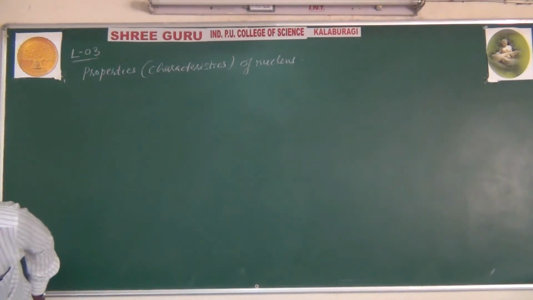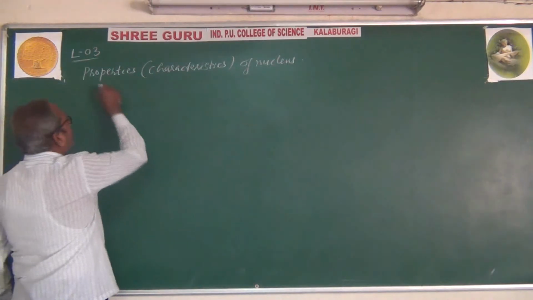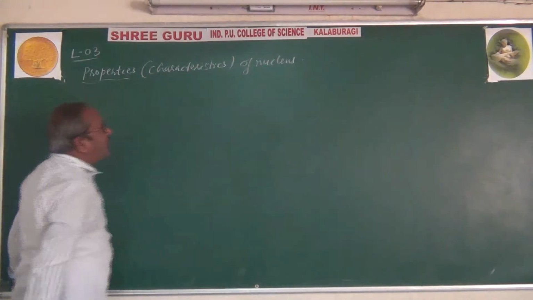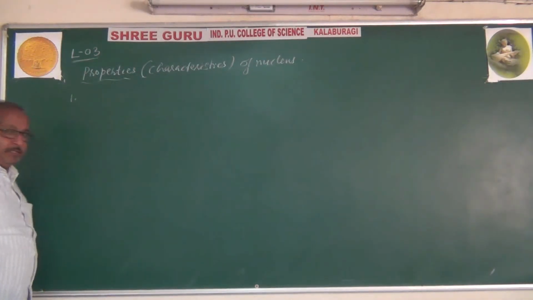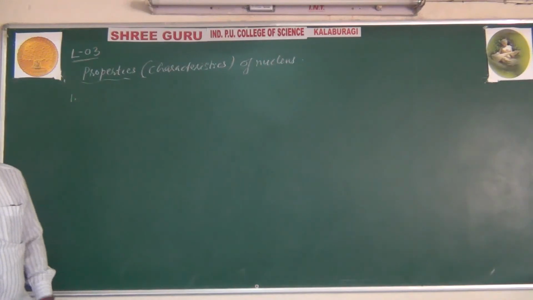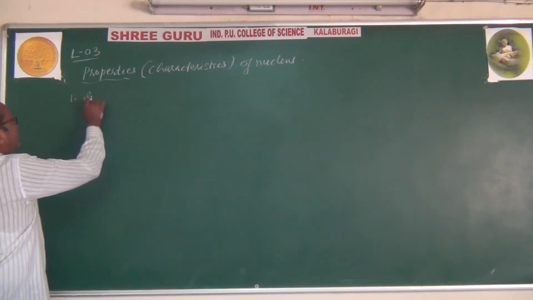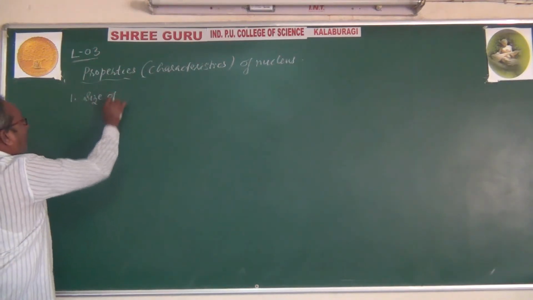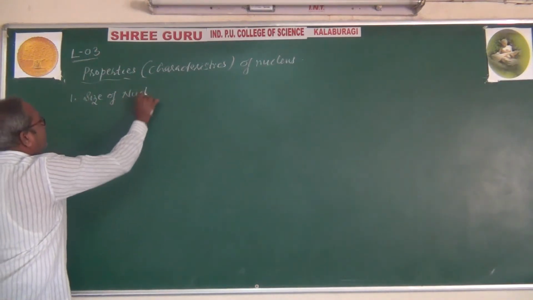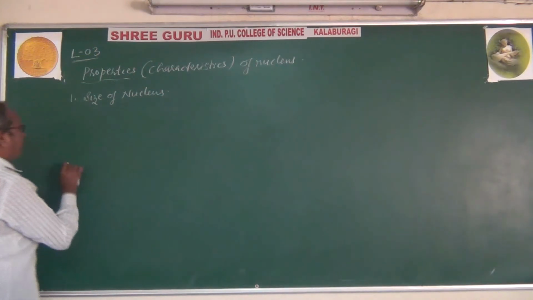So here, properties of nucleus. There will be 4 properties. One is size of nucleus.